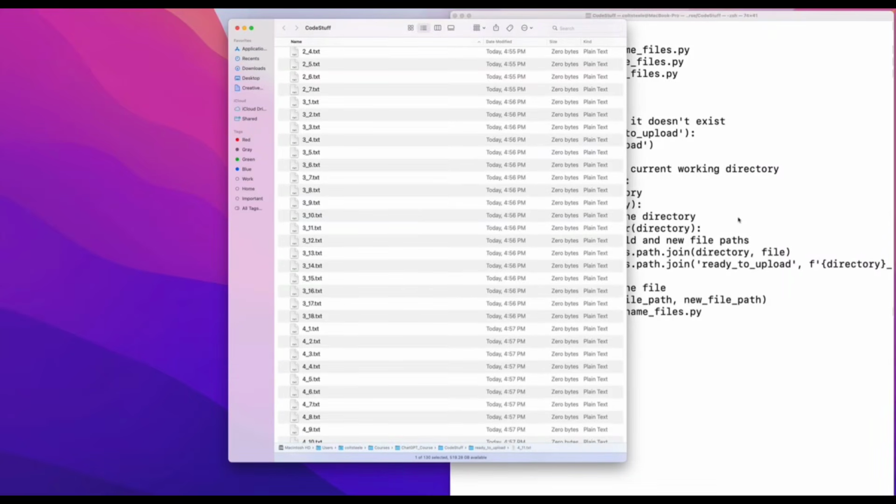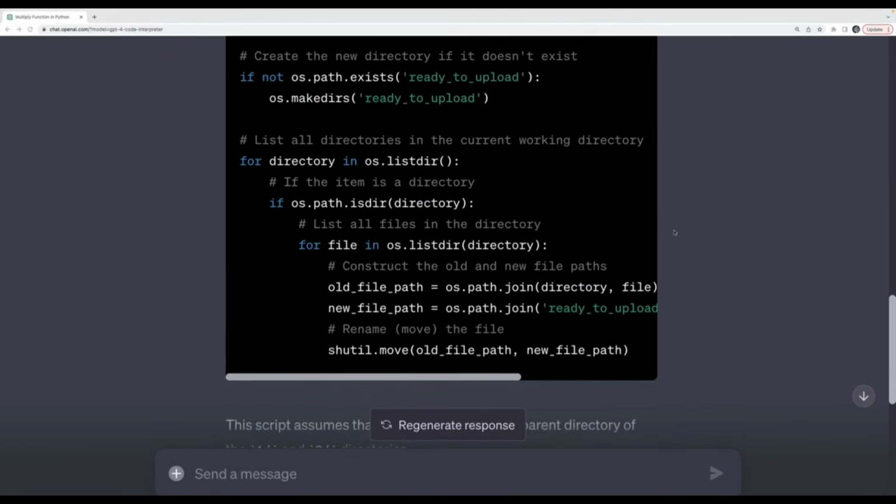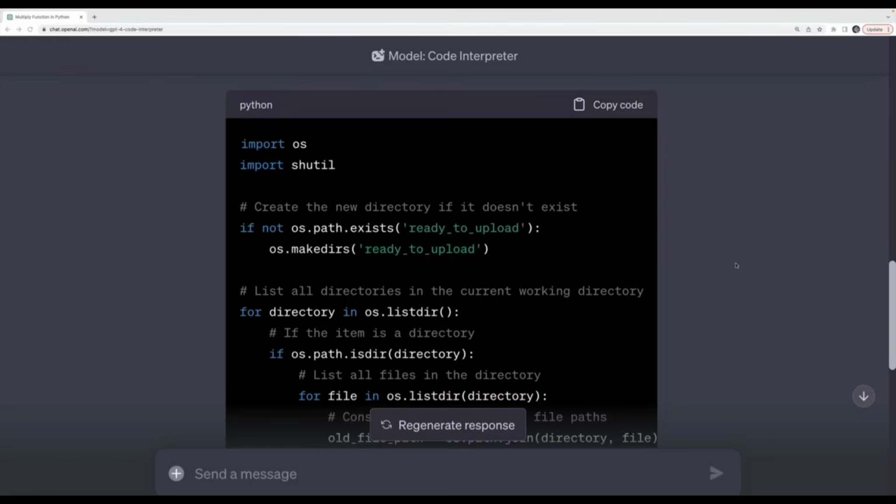So I did this in the real world, like I said, but I was using video files, and then I could take this entire folder and upload it all to Udemy at once using the bulk uploader tool, and I didn't have to worry about name collisions, and it was very easy as I went section by section to identify the correct videos once they were uploaded. So just a simple example, but this is the sort of thing that ChatGPT is really useful for in my day-to-day life as a developer. I could write this function. It would just take some time. Why not try something using ChatGPT and save that time?